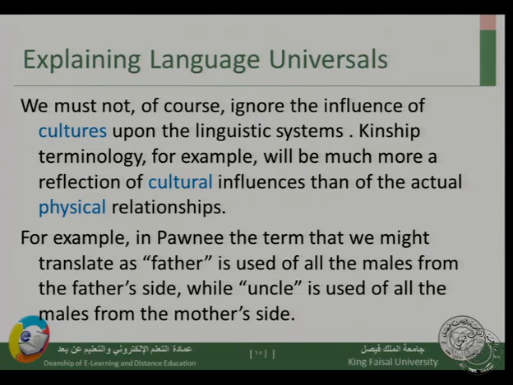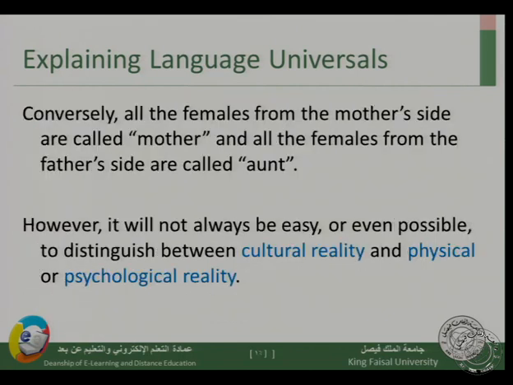They use father for all males from the father's side. So in English what we call cousin, or what we call uncle, and grandfather, every male from the father's side is called father, alright? While uncle is used of all the males from the mother's side. So all the males that come from the mother's side, including uncle and grandfather from the mother's side, we call it uncle, alright? So father and uncle is really different from the way we use it in English or Arabic when we look at Pawnee.